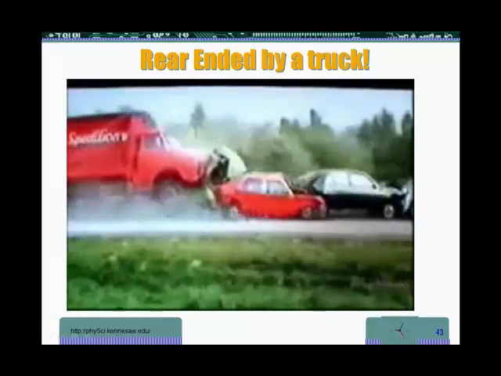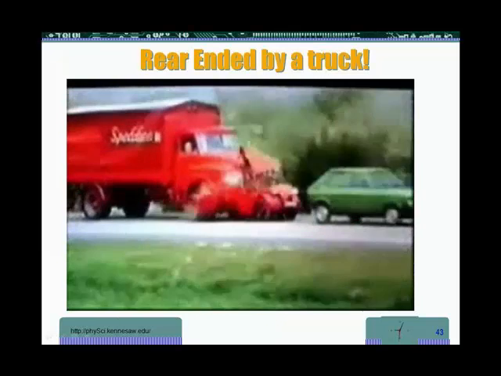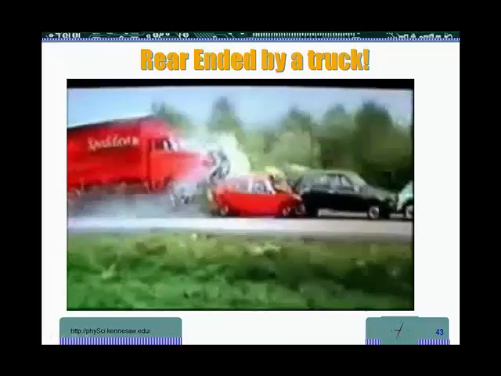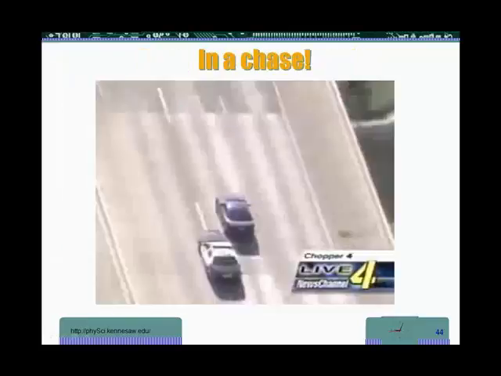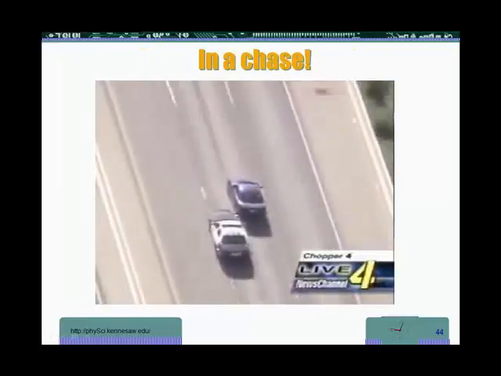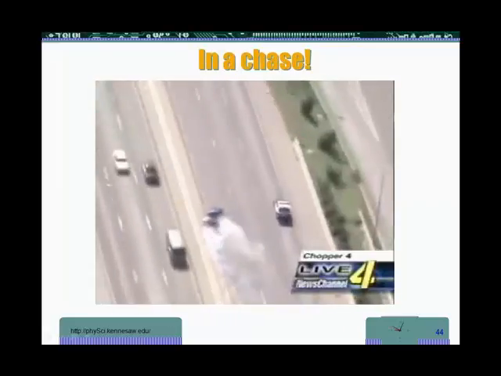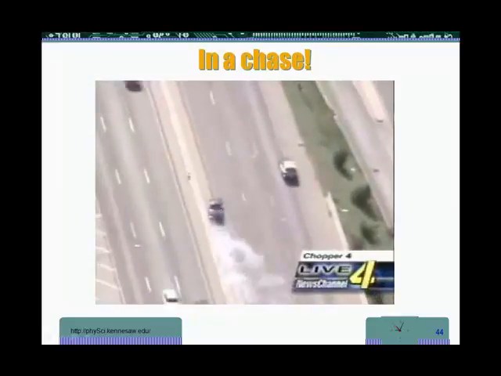Now in this case you notice if I start with something with a much larger mass, the others are not going to stop it much. Notice here another one. This is a police chase, but you notice even though he flipped, the guys kept on moving in the forward direction. So momentum is still conserved. Momentum is along the forward direction, so it's going to stay in the forward direction.